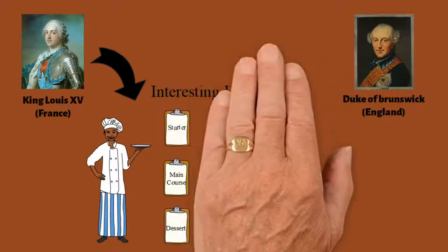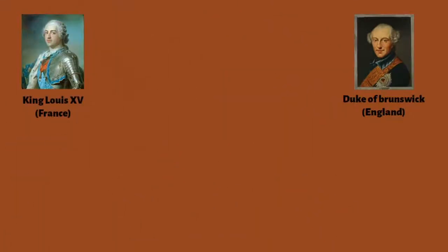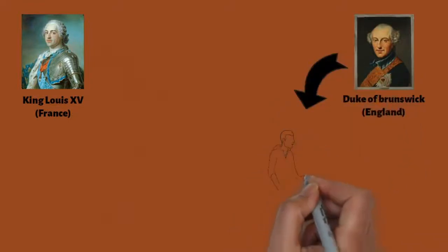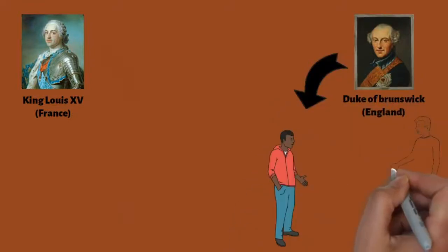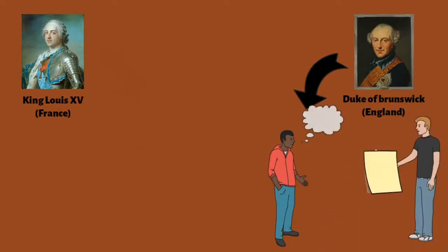On the other hand, another story recorded in history or in books is from the Duke of Brunswick, England. He also used to offer banquets for his guests, and in one of the banquets he was referring to a piece of paper, and somebody asked him what this piece of paper was. So he replied that this is the list of dishes which are going to come from the kitchen, and it is in the same order also. So I am trying to reserve my appetite accordingly.